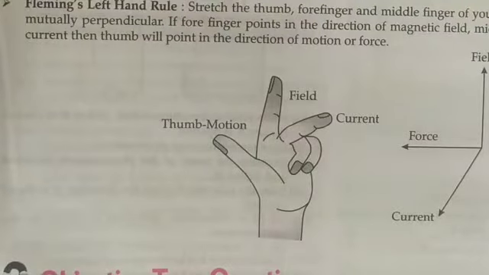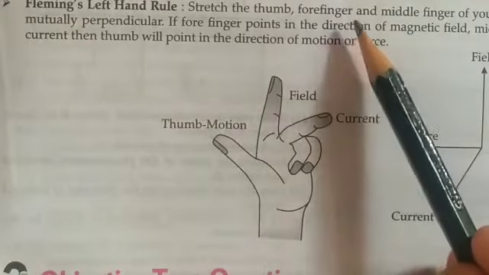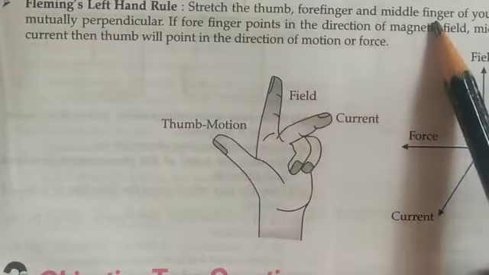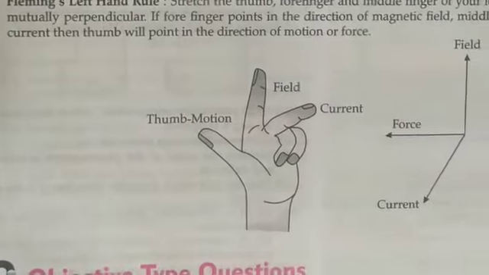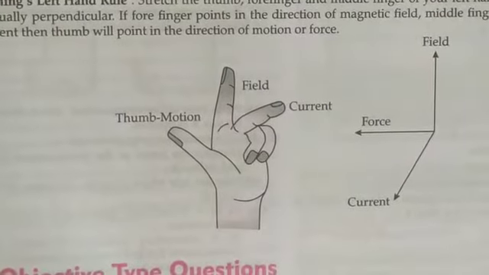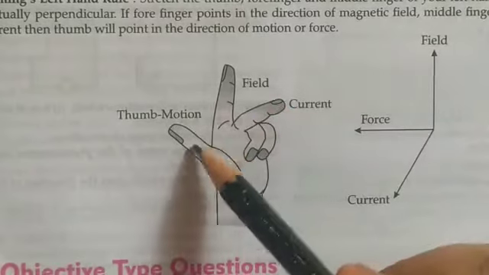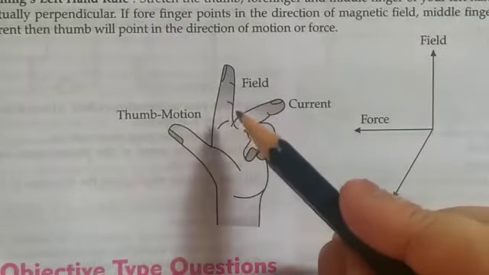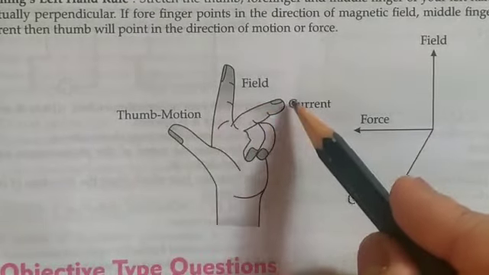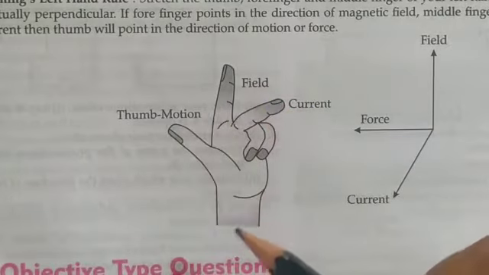So next is Fleming's left hand rule. What does Fleming's left hand rule say? Stretch the thumb, forefinger and middle finger of your left hand such that they are mutually perpendicular to each other. So you have to stretch your thumb, forefinger and middle finger in such a way that they are perpendicular to each other.